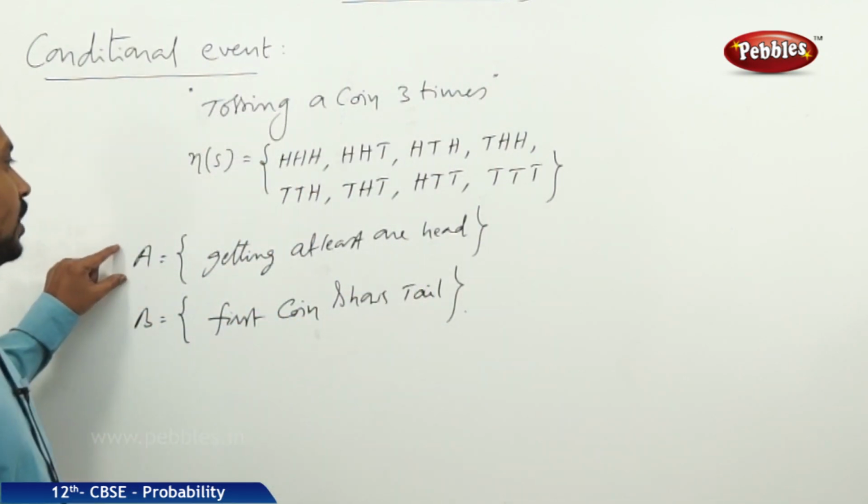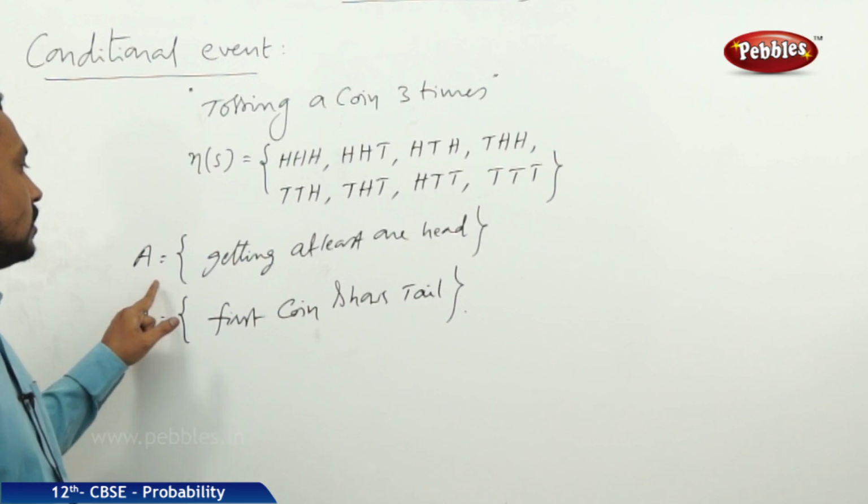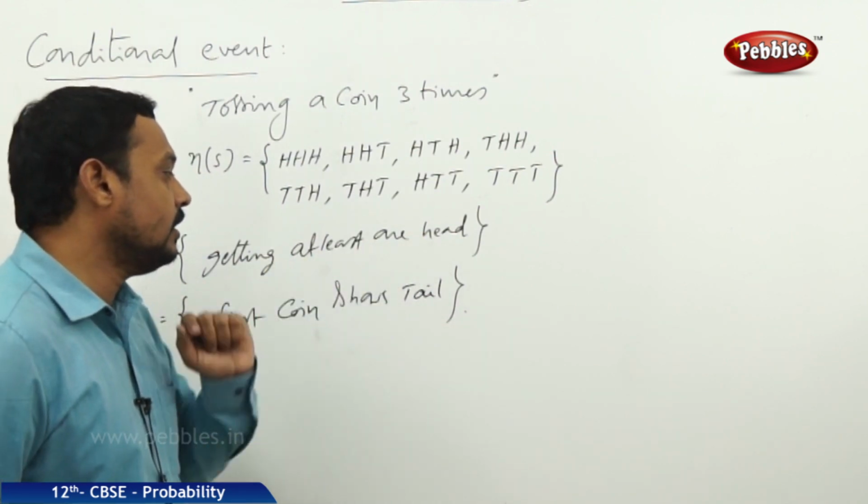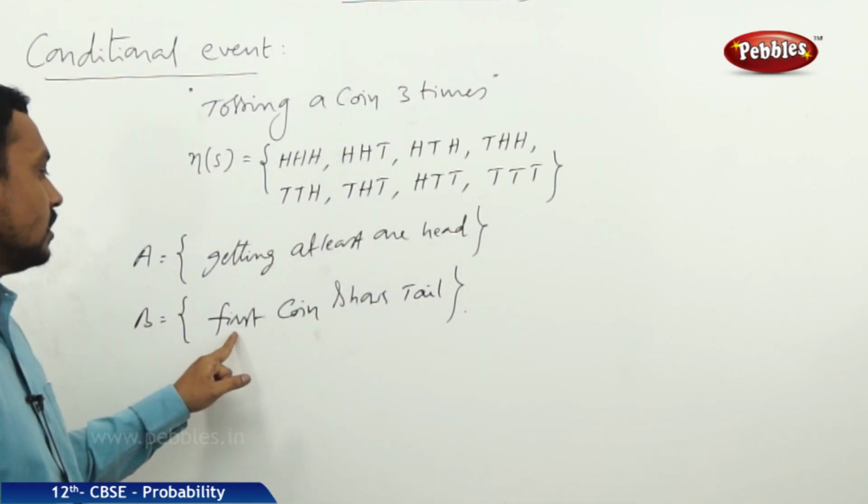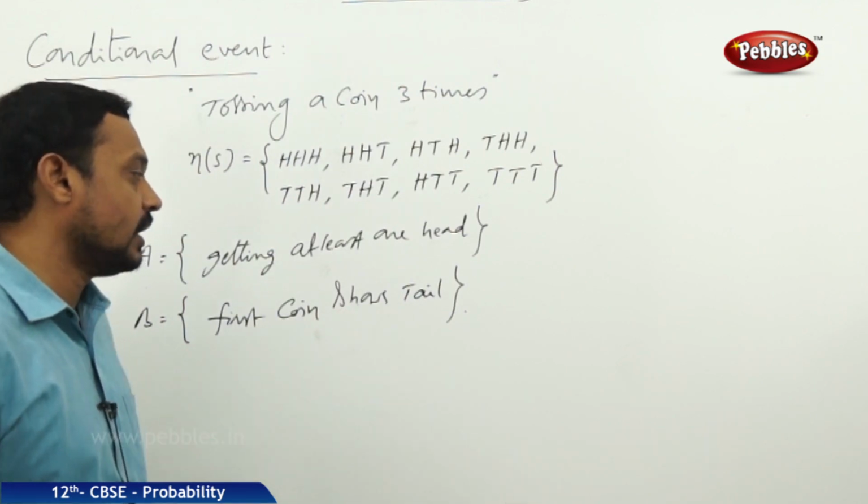Okay, so 2 events I have taken. One is getting at least one head, and B is the first coin shows tail.